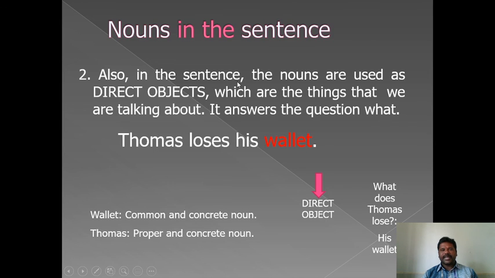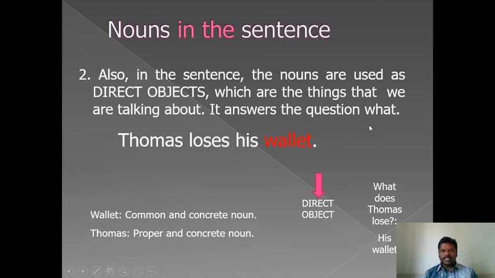Nouns in the sentence, second one. In the sentence, nouns are used as direct objects, which are the things that we are talking about. Direct object refers to inanimate things. Inanimate things means lifeless things. Whenever we have lifeless or inanimate things in the sentence, it is known as a direct object. See, Thomas loses his wallet. It answers the question what?